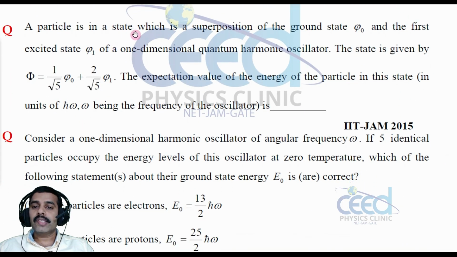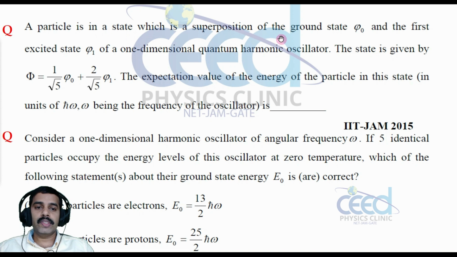A particle is in a state which is a superposition of the ground state psi 0 and the first excited state psi 1 of a one-dimensional quantum harmonic oscillator. The state is given by psi is equal to 1 by root 5 psi 0 plus 2 by root 5 psi 1. The expectation value of the energy of the particle in this state, in the unit of h cross omega, omega being the frequency of the oscillator, is asked.